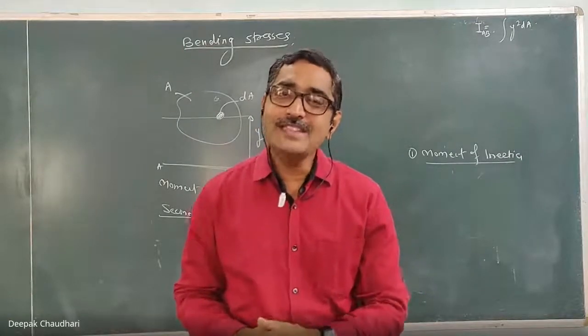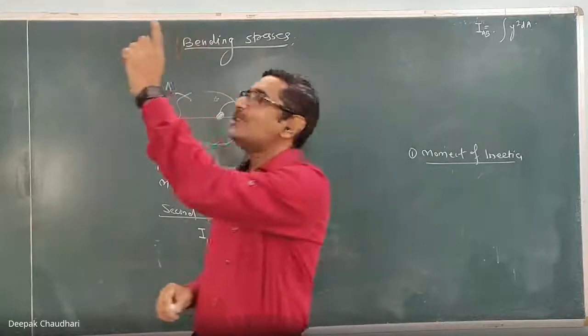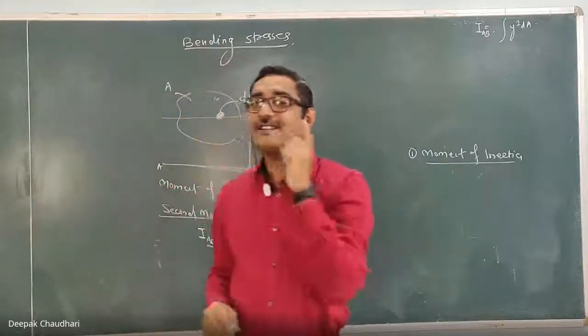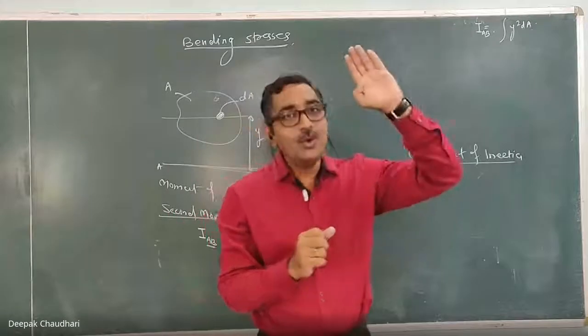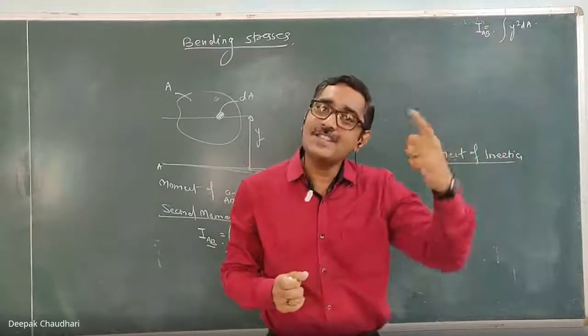Understood? So to make this column, this beam stronger against bending, its depth is greater than the width. If you locate it this way, the moment of inertia will be more.